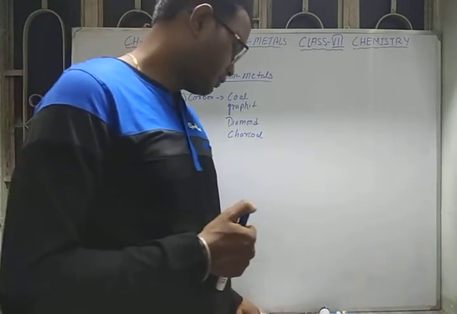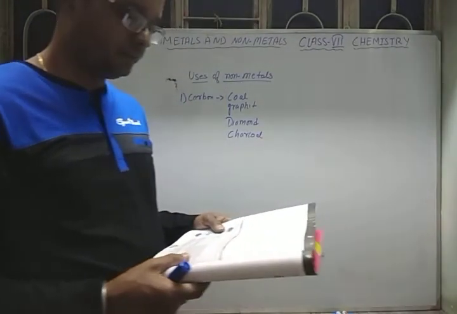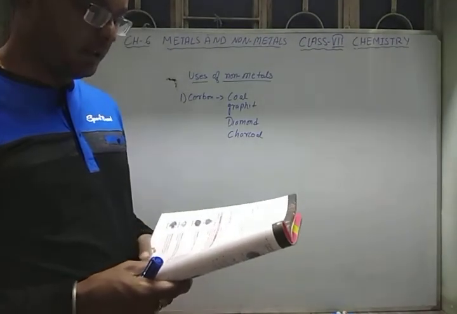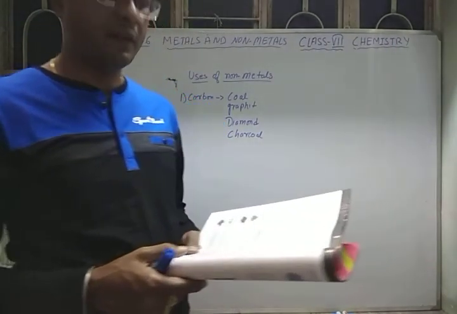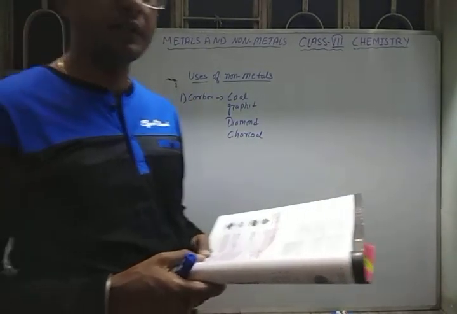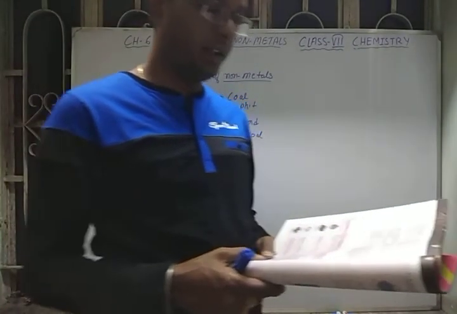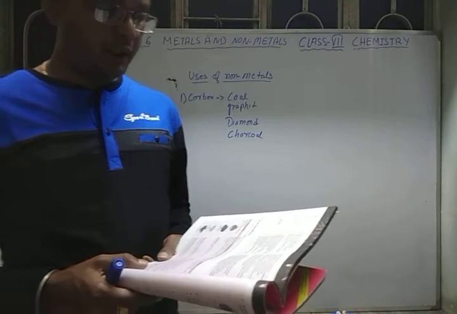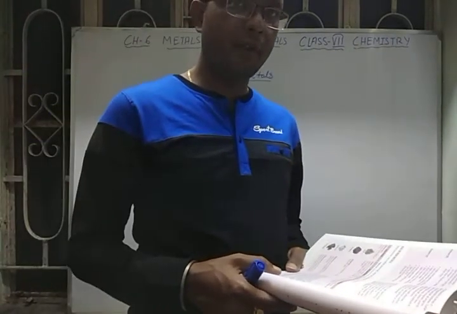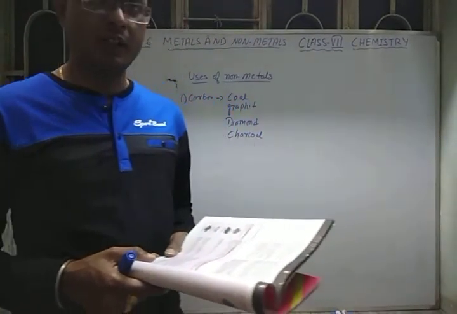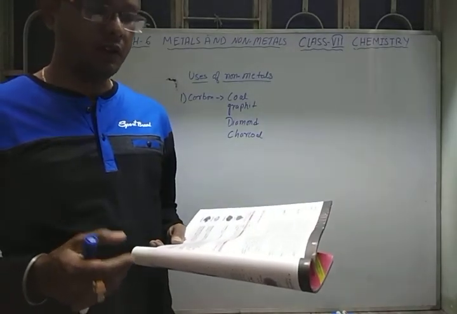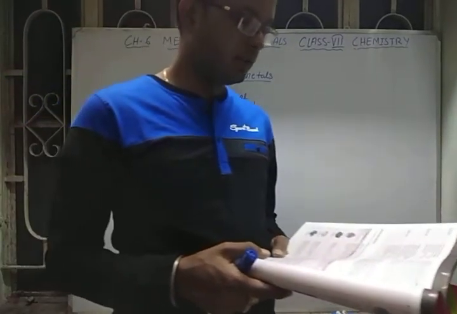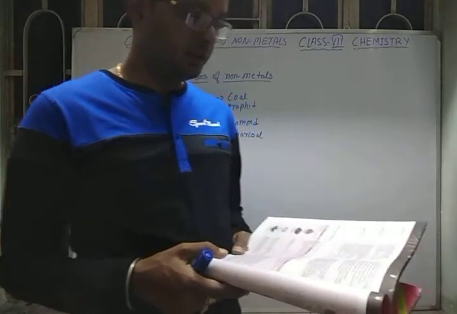It gives us lots of heat. Coal is mostly carbon, and traces of hydrogen, sulfur and oxygen are also present in it. Coal is also used for cooking purposes. In most of the villages they use coal for cooking in chulhas, etc.